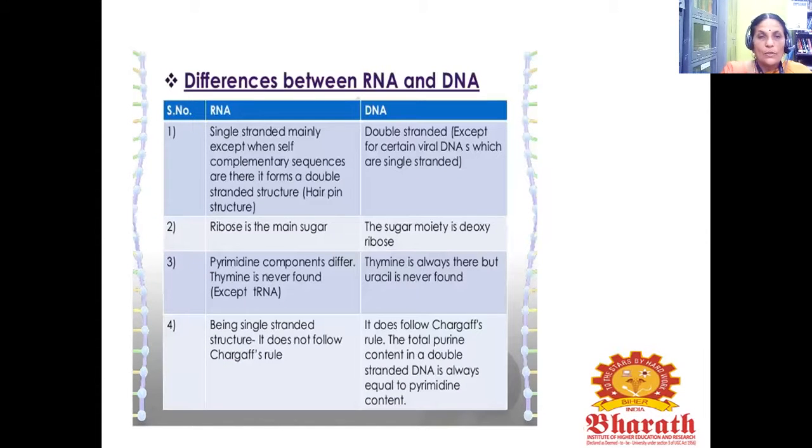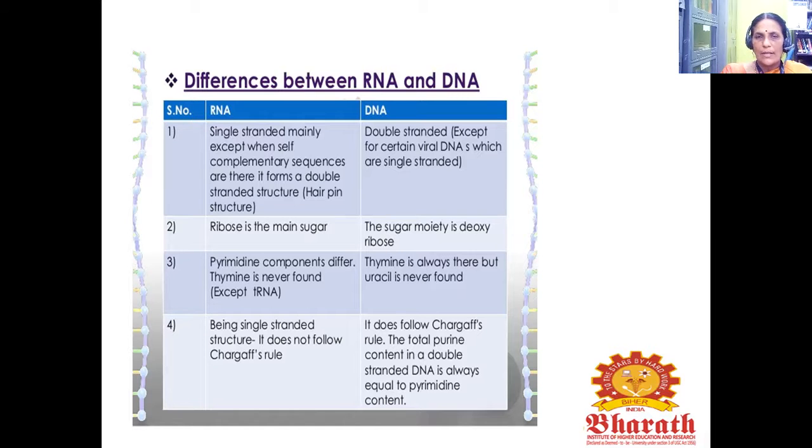Next we see the difference between RNA and DNA. The first column represents RNA and how it differs from DNA. RNA is mainly single stranded, except when self-complementary sequences form a double stranded structure, nothing but a hairpin structure.